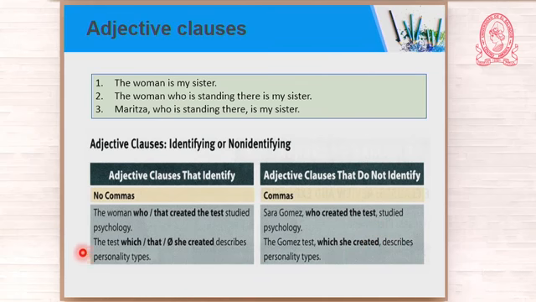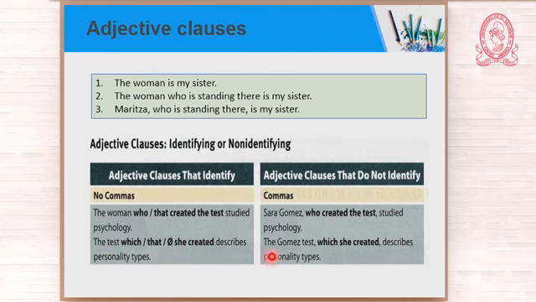Look at this. The test which she created describes personality types. Let us omit the adjective clause. The test describes personality types. What test are you talking about again? Okay, then I have to add the adjective clause. The test which she created, that one, okay? That test, the test that she created. Is this identifying what test I'm talking about? Yes, this adjective clause is identifying.